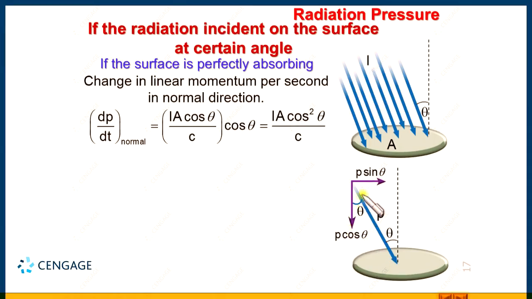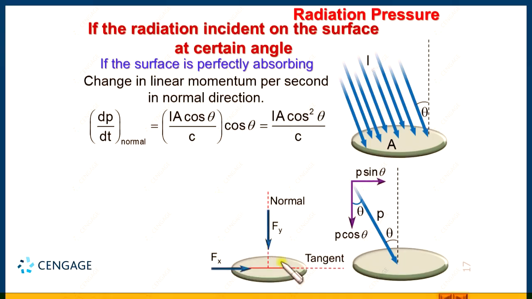But in the tangential or horizontal direction, we can observe there is a change in the linear momentum, because the final linear momentum is equal to 0. That means dp by dt in the tangential direction equals the total linear momentum, and we are interested in the sine component. So, we can write dp by dt in the tangent direction equal to IA cos theta divided by c multiplied by sine theta, right. This gives us Fx, and this is Fy.